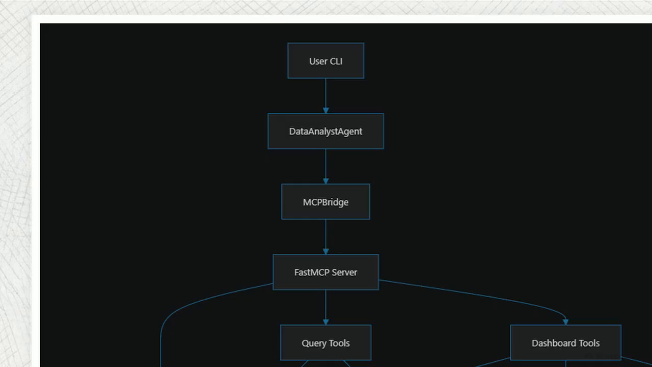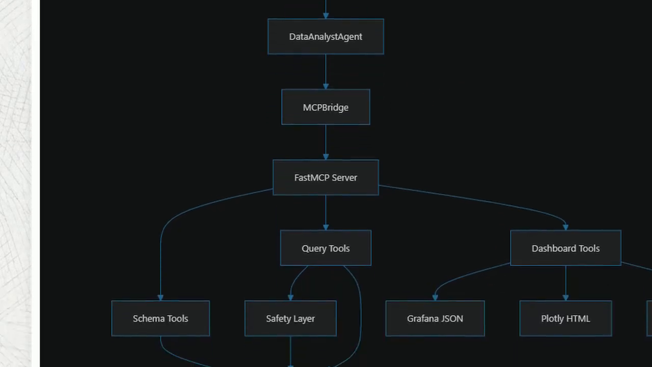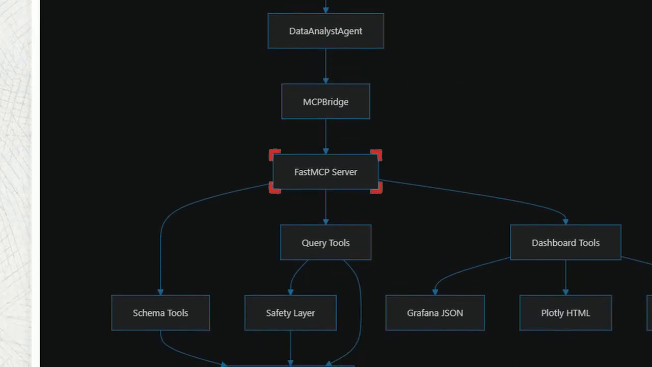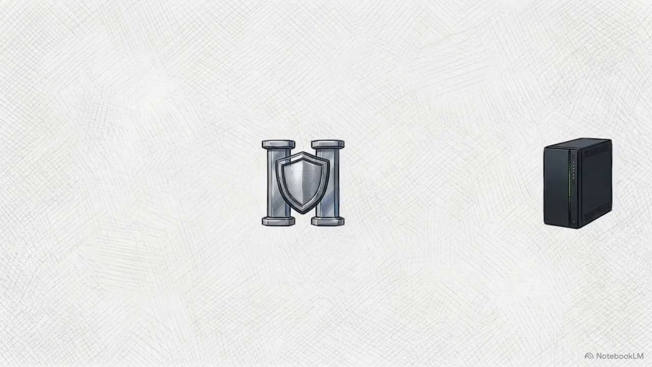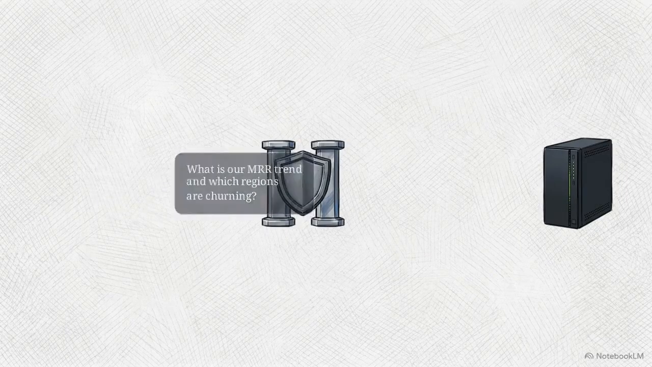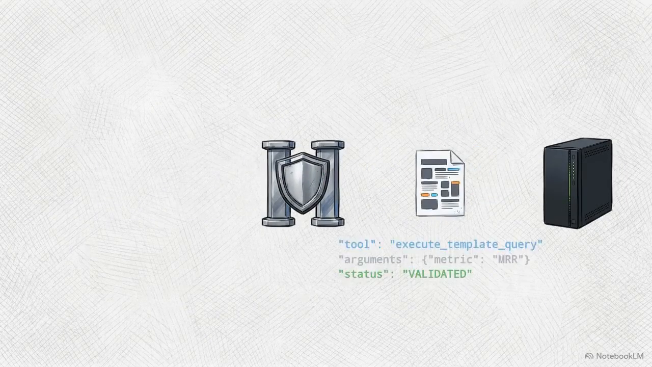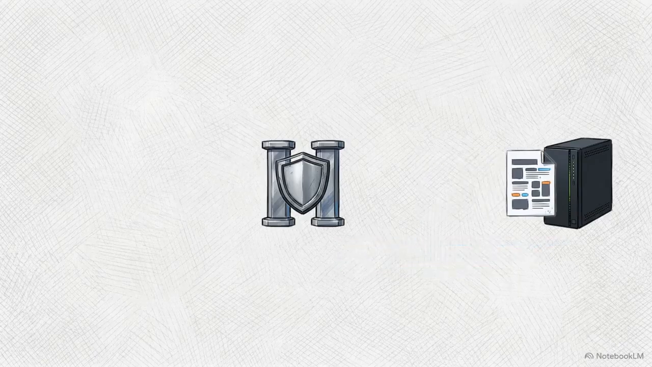This flowchart maps a decoupled data analyst agent. It begins at the top. A user CLI request passes to the data analyst agent. Below, the MCP bridge translates actions into standard formats for the FastMCP server, the strict intermediary. By forcing all interaction through the model context protocol, the architecture ensures every request is standardized and validated before a